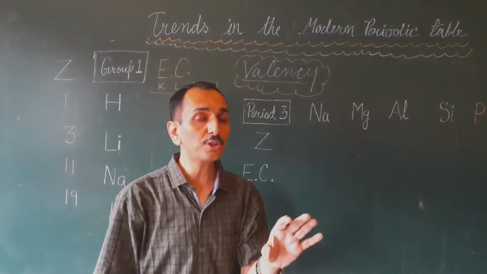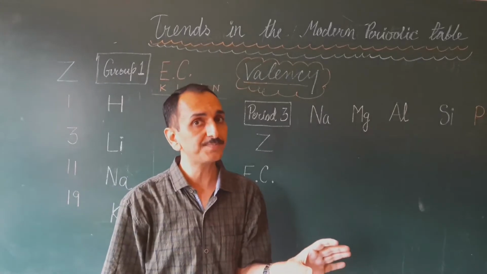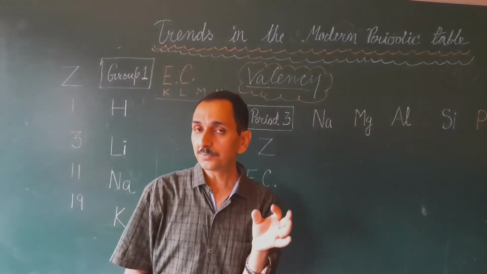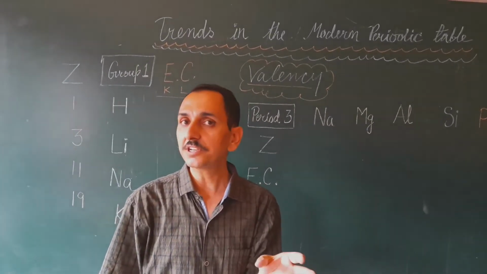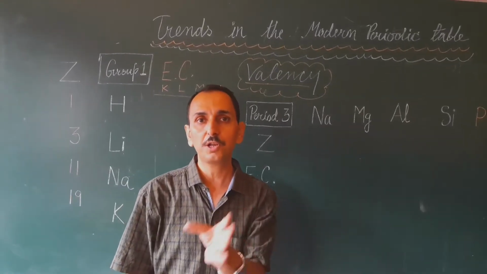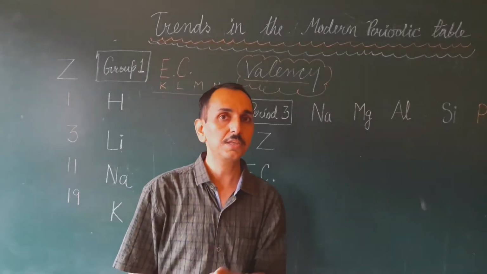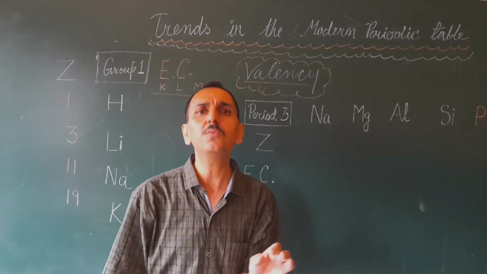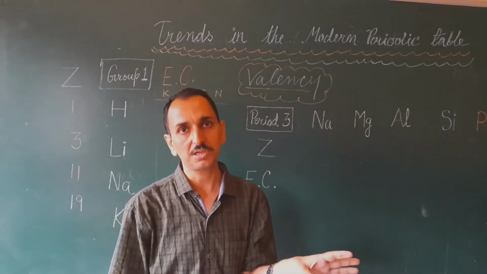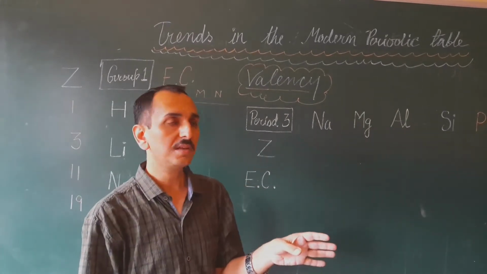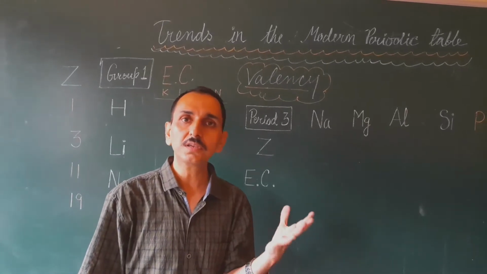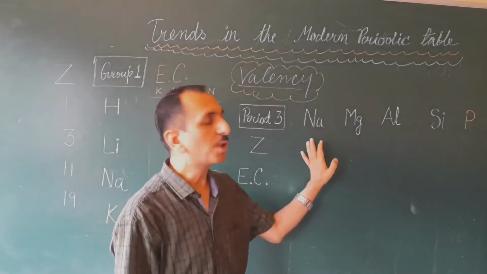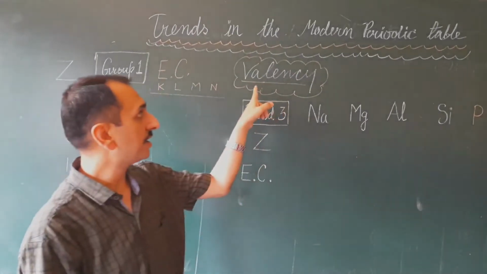That all depends upon the periodicity. What is periodicity? There is a repetition of properties of certain elements after fixed intervals of atomic numbers. Their chemical and physical properties somewhat match with each other. That's why there is recurrence of these properties. First of all, we are taking here valency.